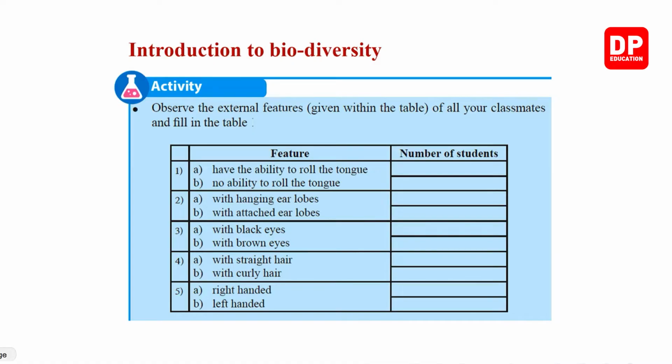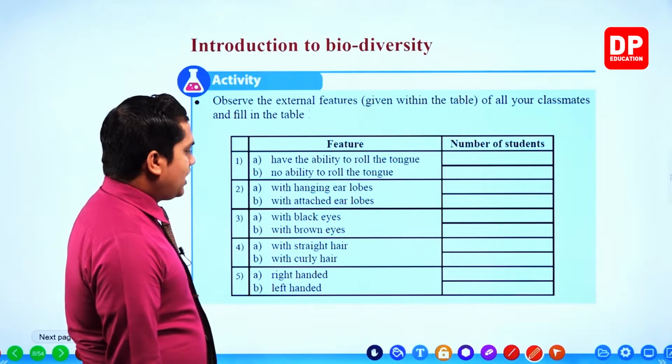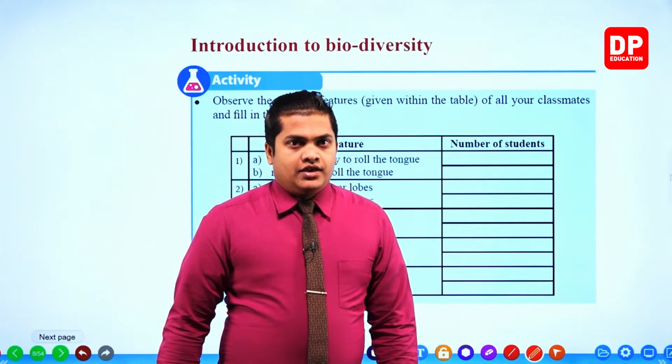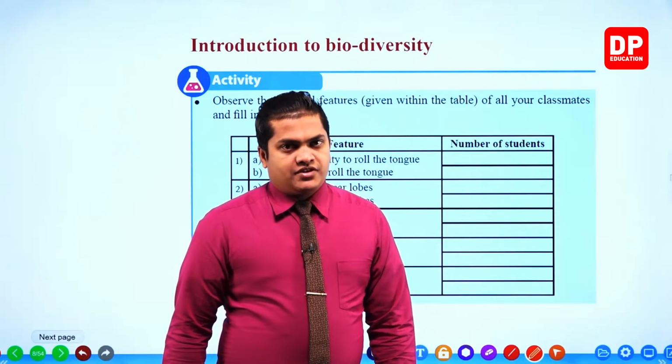Let's see what this is. Observe the external features given within the table of all your classmates and fill in the table. Have the ability to roll the tongue. No ability to roll the tongue. With hanging earlobes, with attached earlobes. With black eyes, with brown eyes. With straight hair, with curly hair. Right-handed, left-handed. So here you are given different kinds of features.